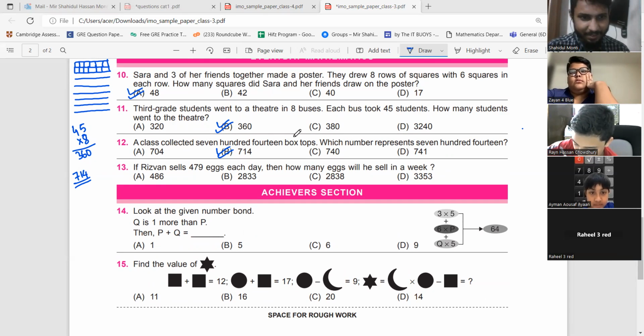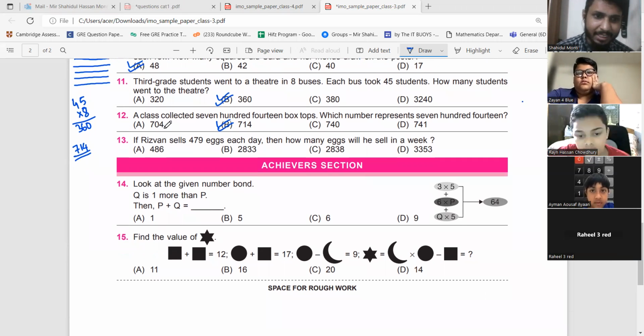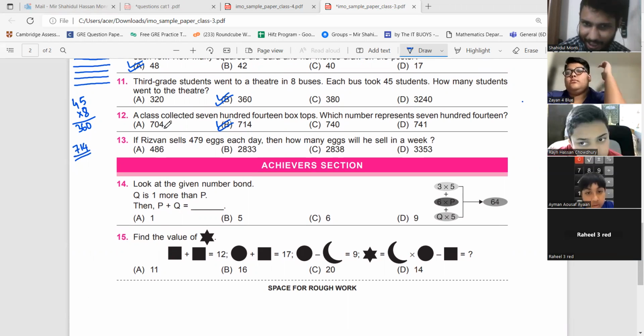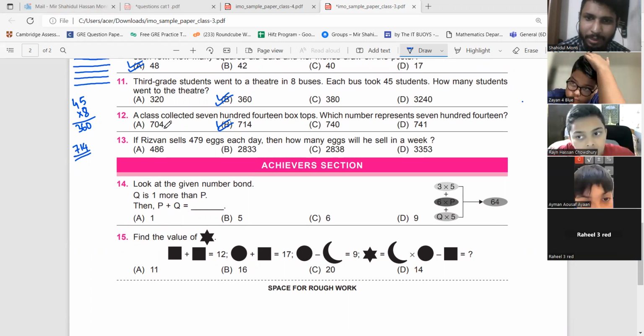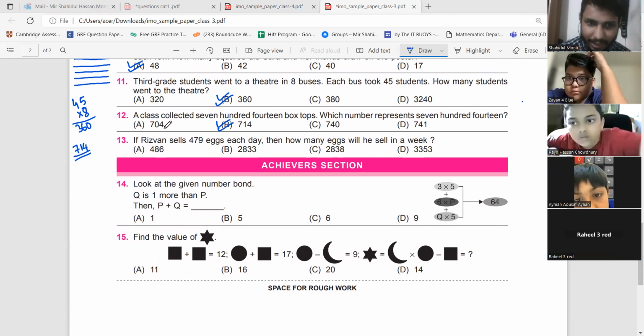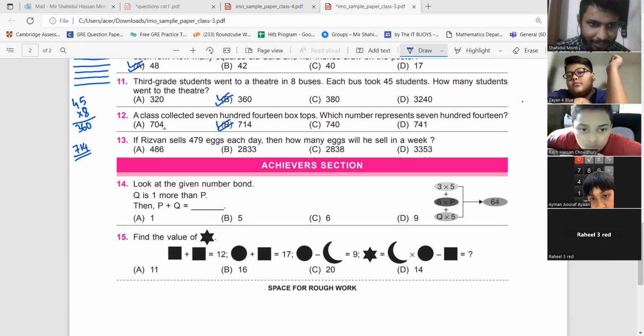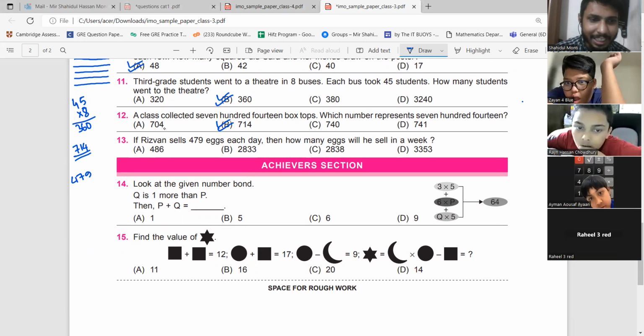Okay, next question. Number 13. If Rizwan sells 479 eggs each day, then how many eggs will he sell in a week? So 479 each day. In a week, we have 7 days.